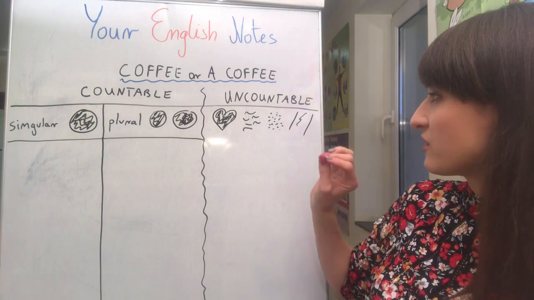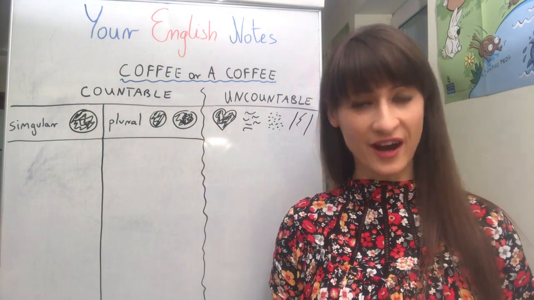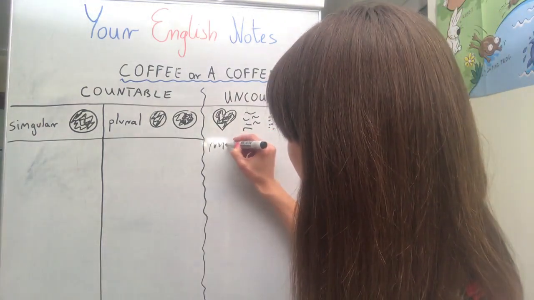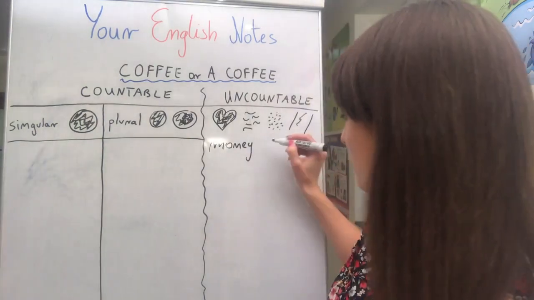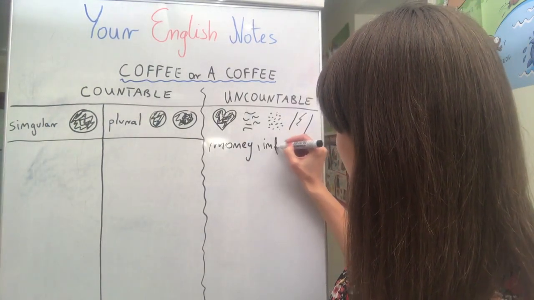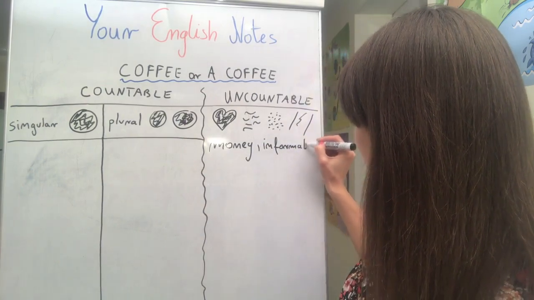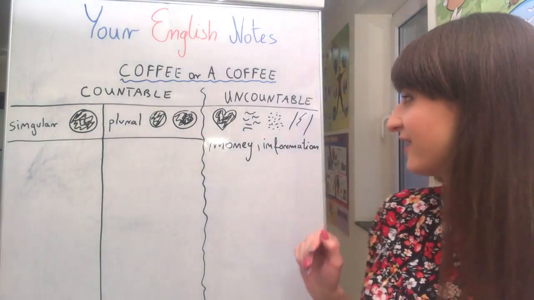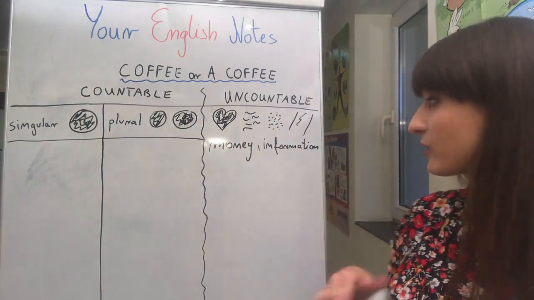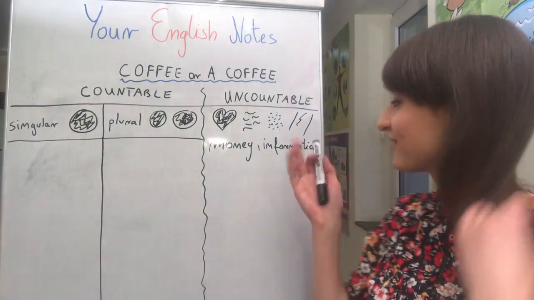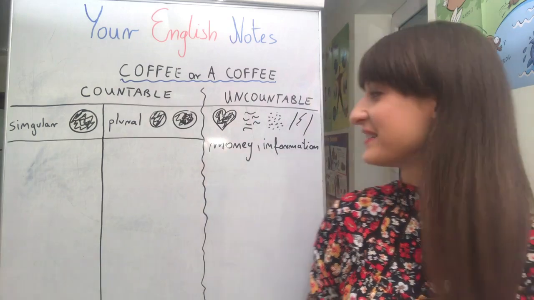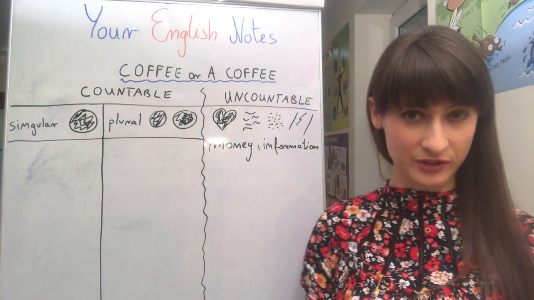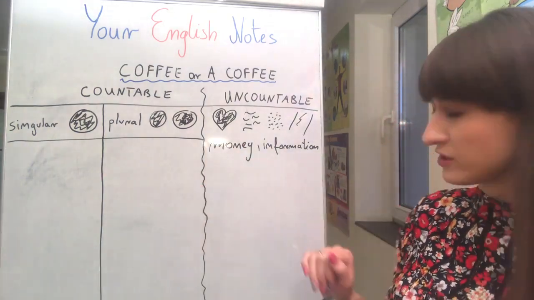And in English, there are some uncountable nouns which are countable in other languages. For example, in Polish, money or information are countable nouns. So it's very strange for Polish people that we cannot count money in English and we cannot count information in English. Okay, and what I would like you to remember, what is specific for these countable and uncountable nouns, I will now explain that to you, okay?